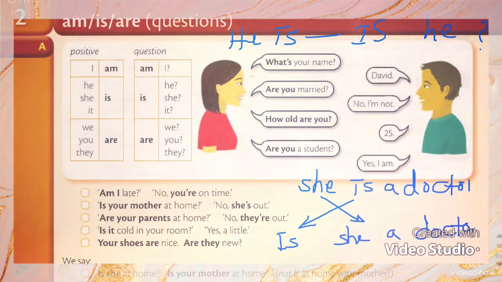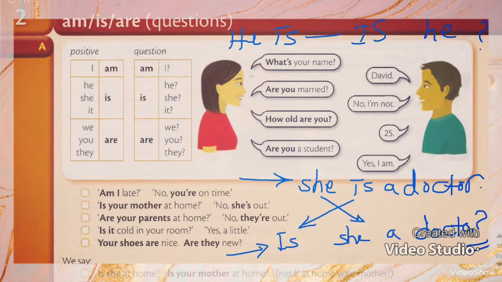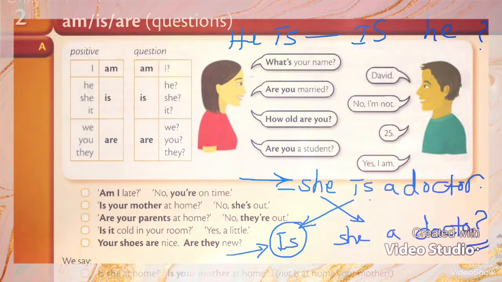So this is the question and this is the sentence. She is a doctor. Is she a doctor? When I use questions, I will begin my question with verb to be, am or is or are. It will be the first word in the question.